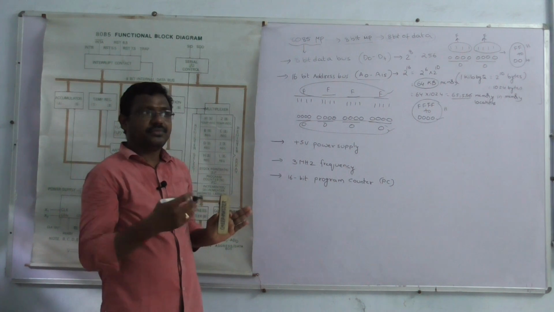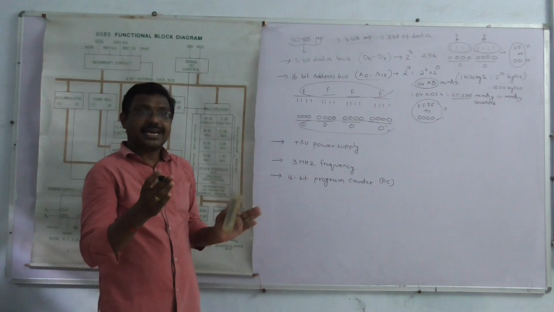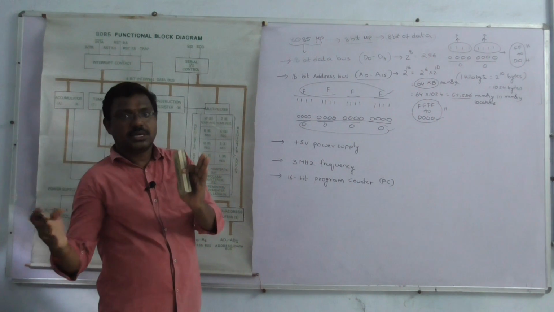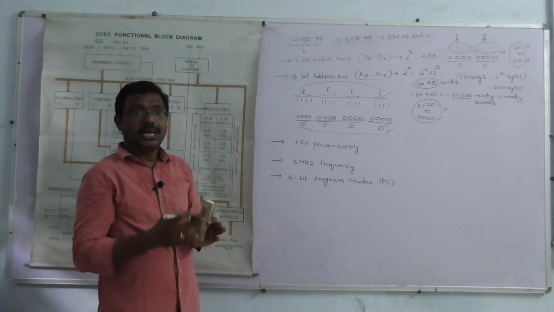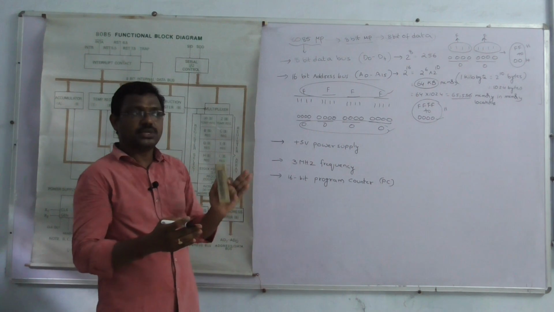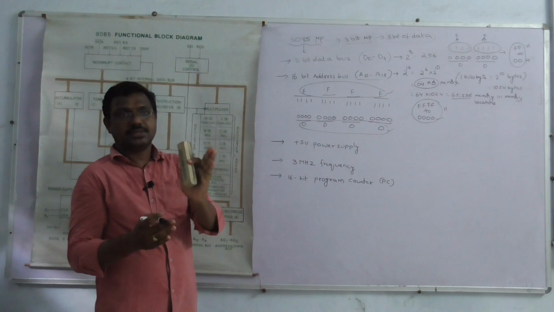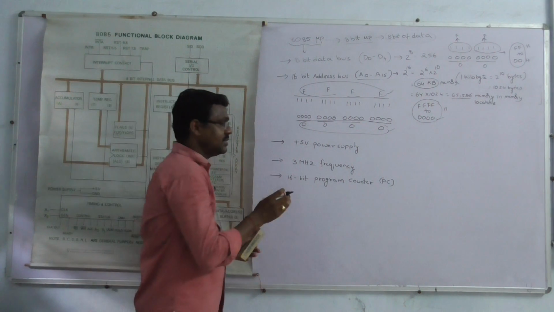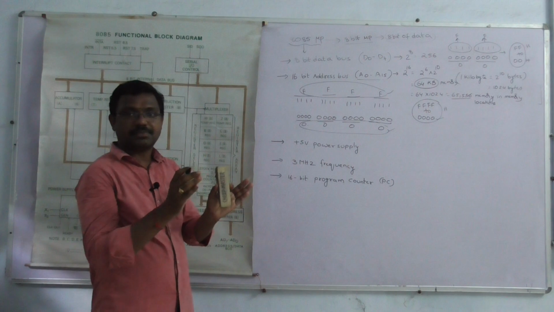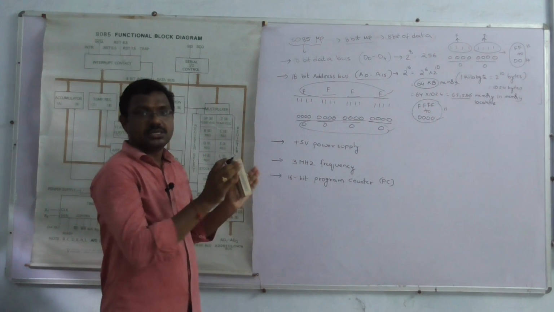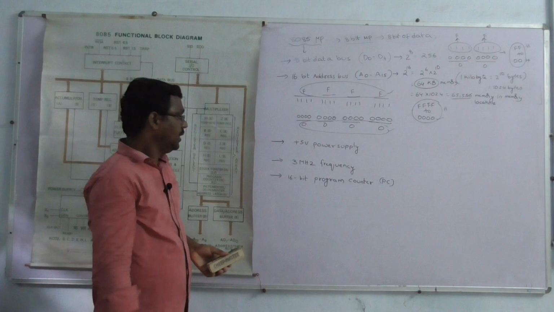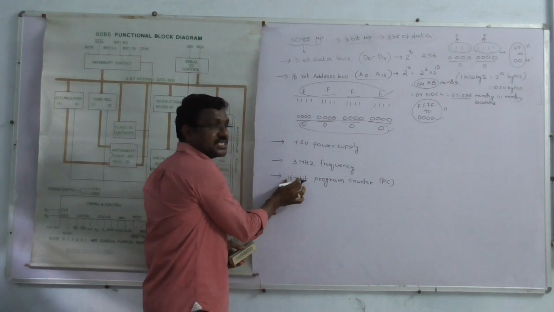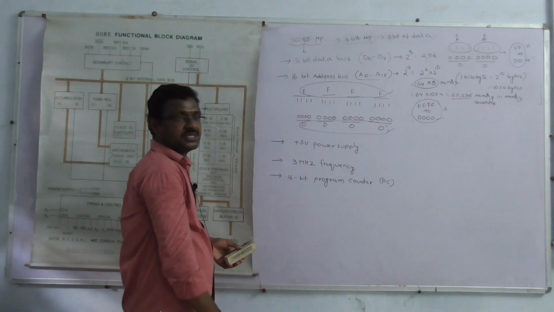For example, we can give the data 10, and then give the data 11. At that time 10 will be erased and 11 will be stored. Then we give the data 12, at that time 12 is stored and 11 will be erased. So a register stores temporary information. How many bits can it store? 16 bits of information can be stored.